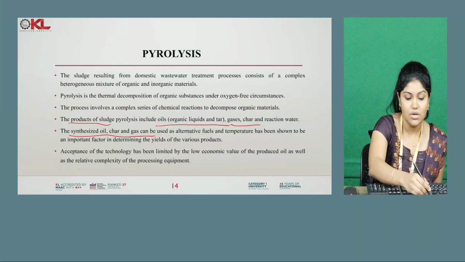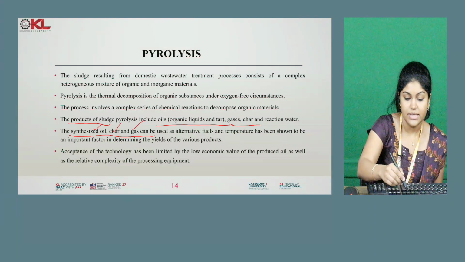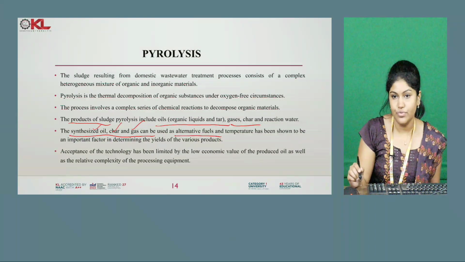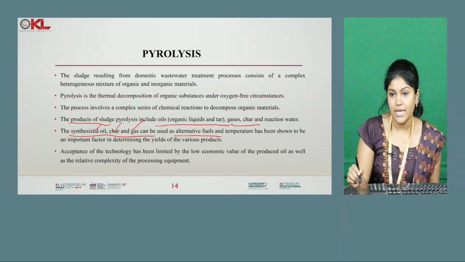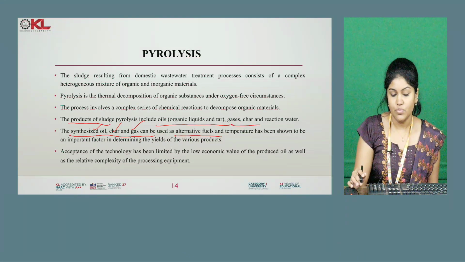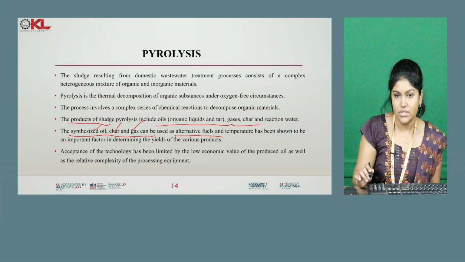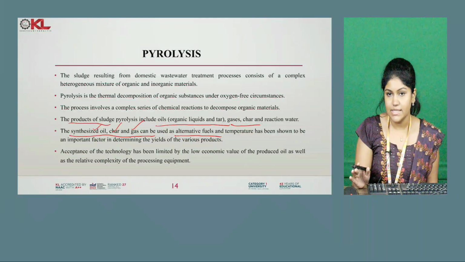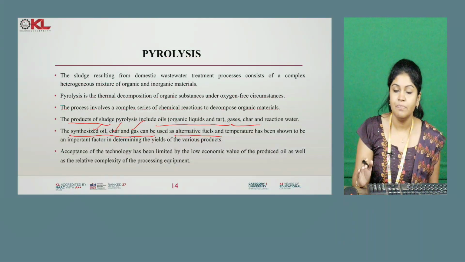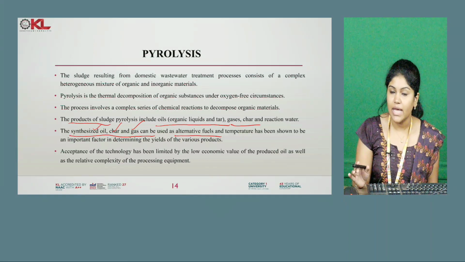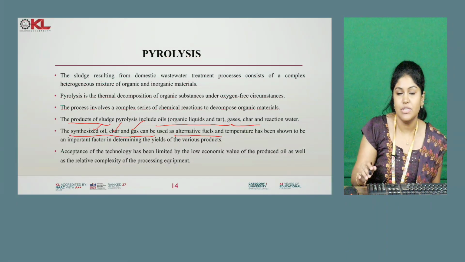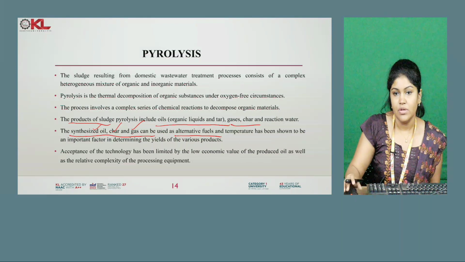The synthesized oil, char and gas can be used as an alternative fuel, and temperature has been shown to be an important factor in determining the yield of these products. So we can use these materials as alternative fuel, but pyrolysis has to be done at elevated pressures and in the absence of oxygen to get these materials as byproducts.